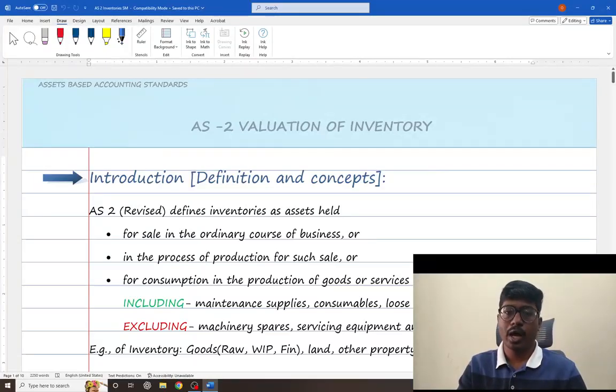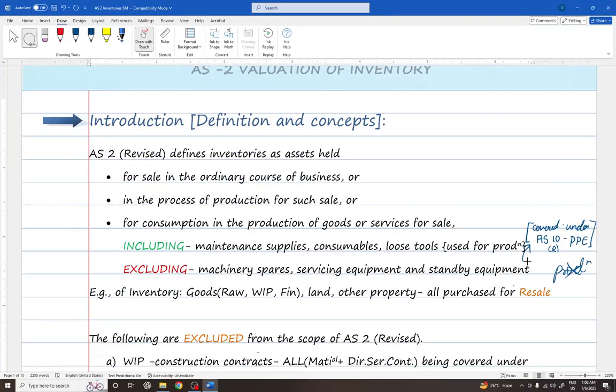Today, in this video, I'm going to cover different topics that cover definitions and the concept, inclusions and exclusions in the cost of inventory, the special important points with regards to this chapter, and other special cases that require your attention, disclosures as per the requirement of law, a few examples, and two ICAI study material questions. Without any further ado, let's proceed with the video. Now, let us go through the introduction, the definitions and the concepts.